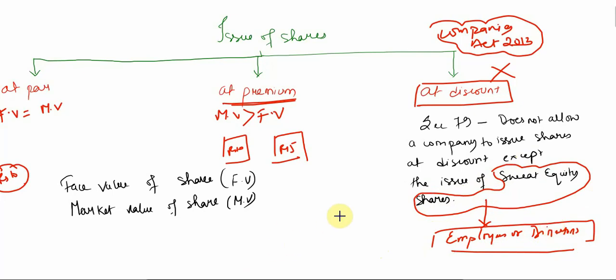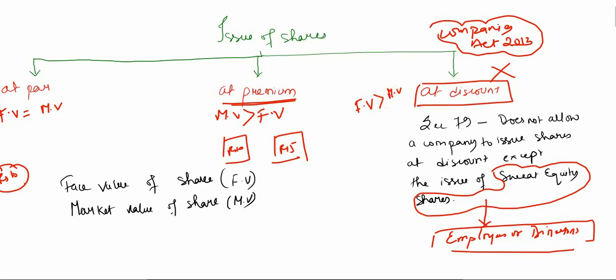That is, discount means when the issue price is less than the face value. The price of the share is, let's say, 20 rupees, but they are issuing at rupees 18. So that is known as a discount. For the public they cannot issue shares at discount, but for employees and directors they can issue sweat equity shares at discount.